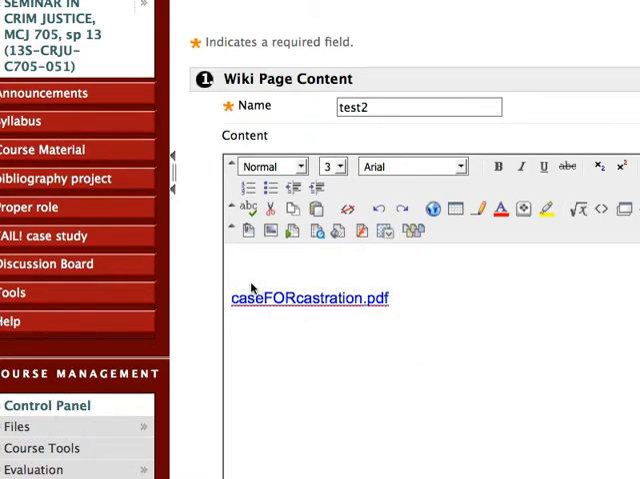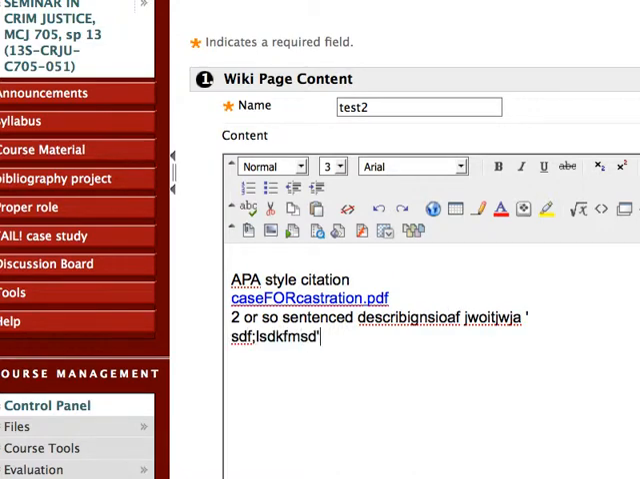And then you could put, like, here's my APA style citation, followed by a PDF I can download, and then two or so sentences describing the content. Yada yada yada. Whatever.